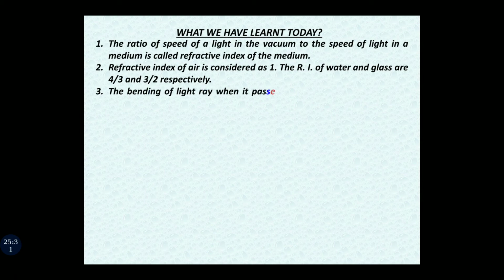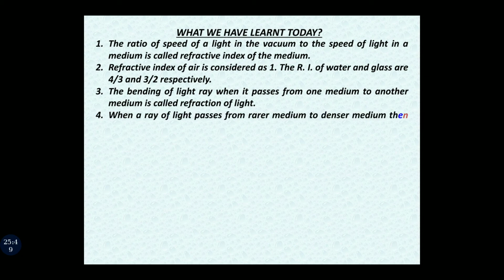Third is, the bending of light ray when it passes from one medium to another medium is called refraction of light. Whenever a ray of light goes from one medium to another, it changes its path, and that's what we call refraction. Fourth one is, when a ray of light passes from rarer medium to denser medium, the ray bends towards the normal.